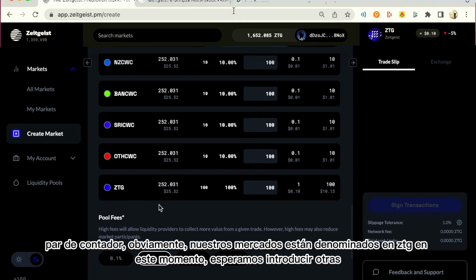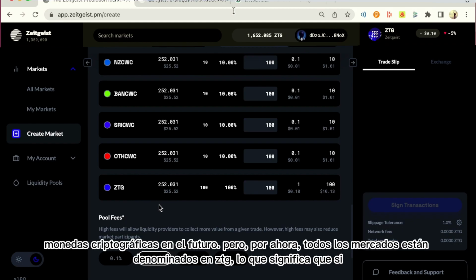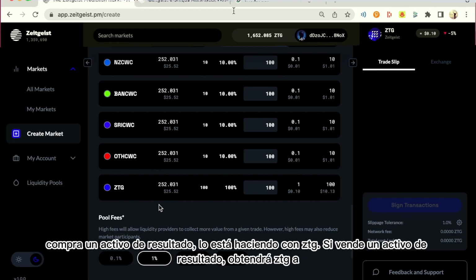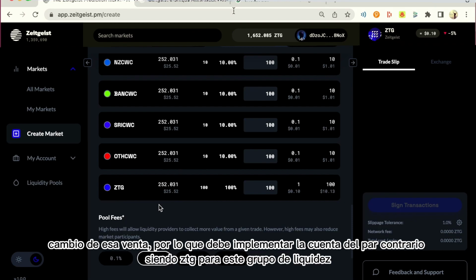Obviously, our markets are denominated in ZTG at the moment. We hope to introduce other cryptocurrencies in the future. But for now, all markets are denominated in ZTG. So that means if you buy an outcome asset, you're doing it with ZTG. If you sell an outcome asset, you will get ZTG in return for that sale. So you need to deploy the counter pair, being ZTG, to this liquidity pool.